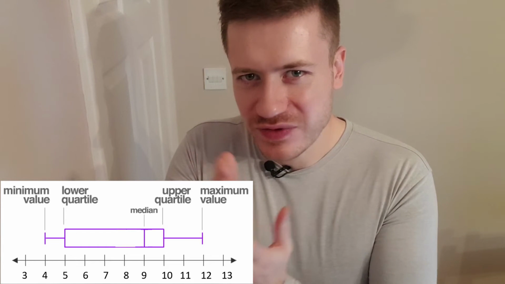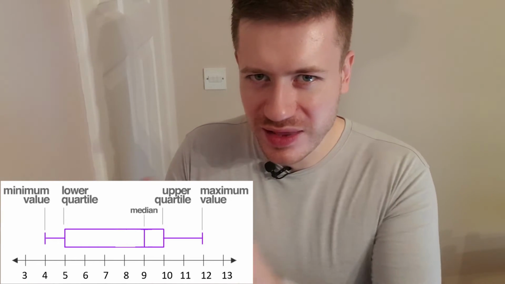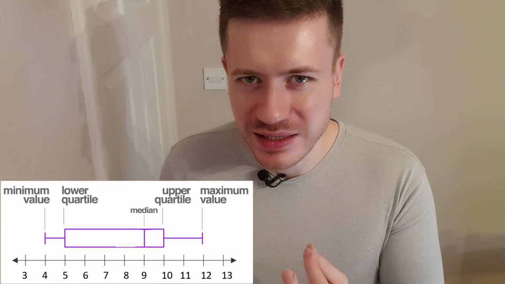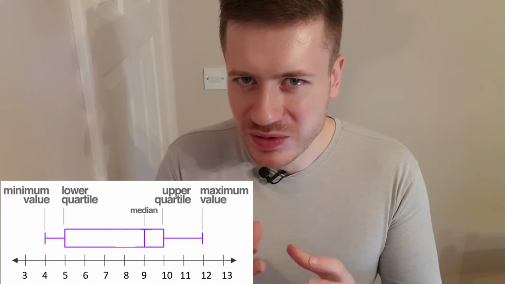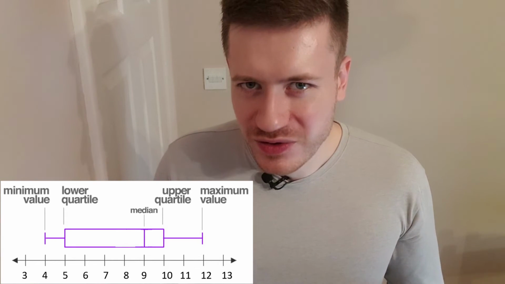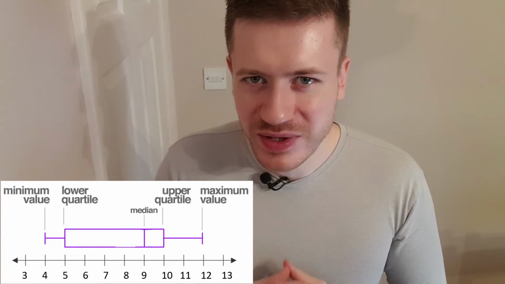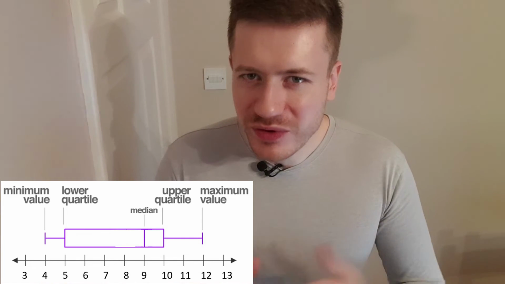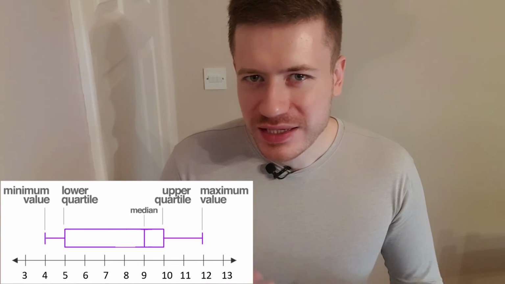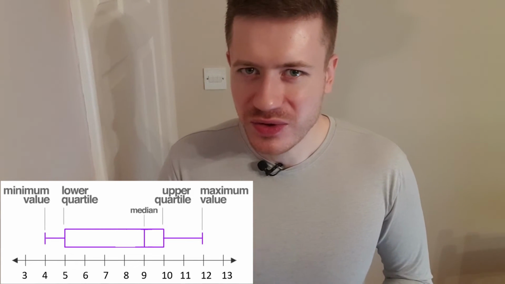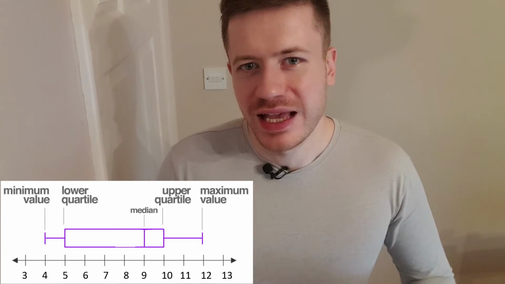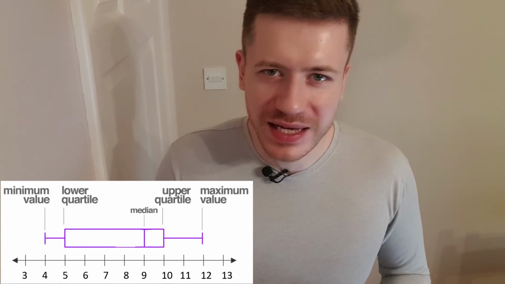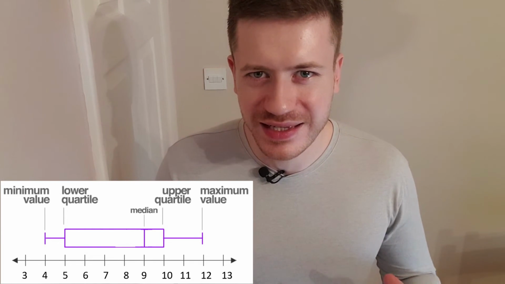That's the 75th percentile, and I've shown you how to work that out. And the line in the middle of the box is the median. And again, if you don't know how to work that out, you might have seen it through this video or through another video that I've done. And that's basically it. It's nothing in addition to what we've already done. It's just a practice of working out Q1, Q3, the median, and just writing down simply the minimum variable and the maximum variable. So how can they test this?